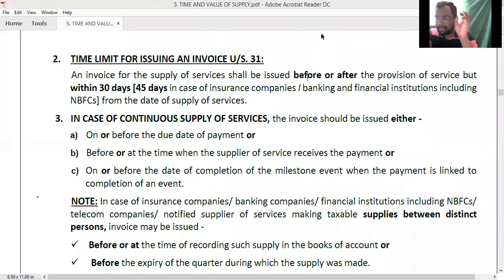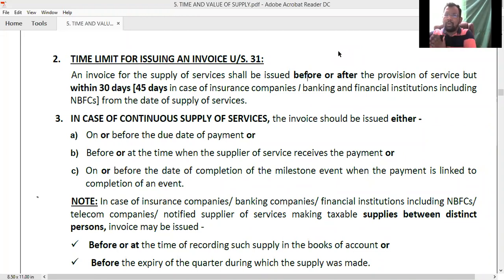See, basically what will happen here is they will issue the invoices, but there will be no particular due date. Whenever we pay the amount, they will accept it. So there is no such due date.